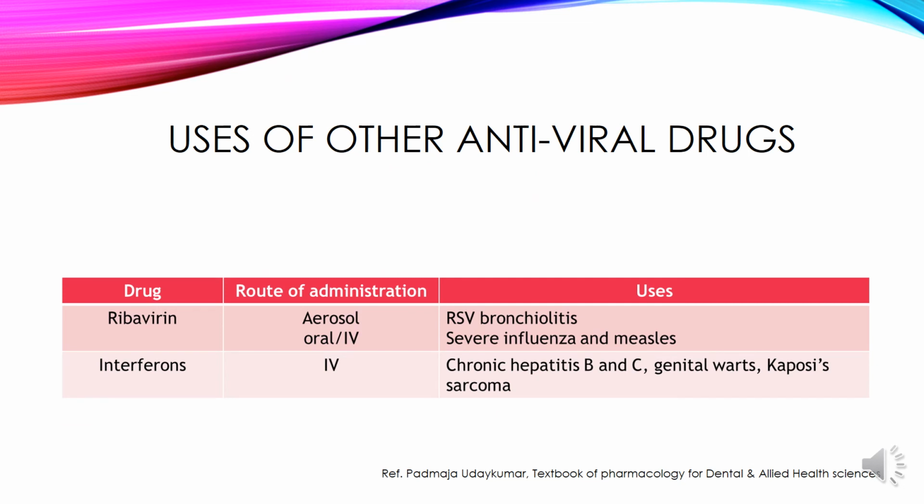Now let's see the uses of other antiviral drugs. Ribavirin is given by oral route, IV route, or in the form of aerosol. When used in the form of aerosol, it is used for the treatment of RSV bronchiolitis. By oral and IV route, it is used for the treatment of severe influenza and measles.